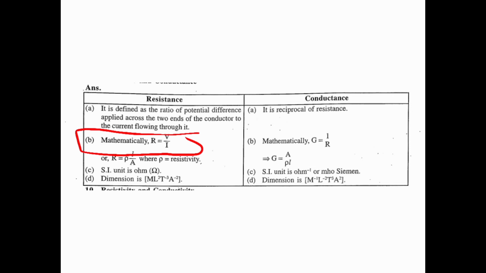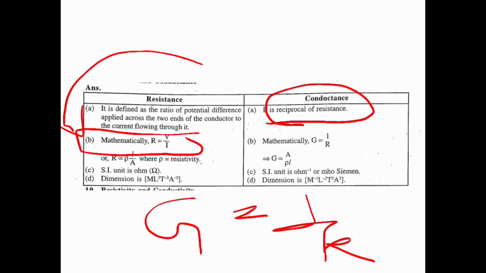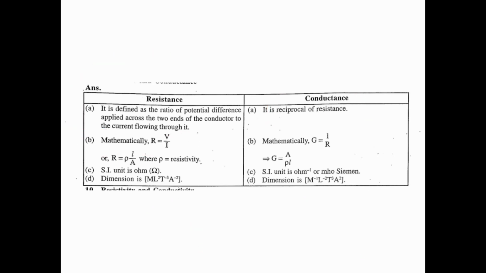So from this we get two points: first the definition, next the formula. Conductance is the reciprocal of resistance. That means conductance G is equal to 1 by R, that is I by V. We can write the ratio of current to the electric potential difference as conductance.